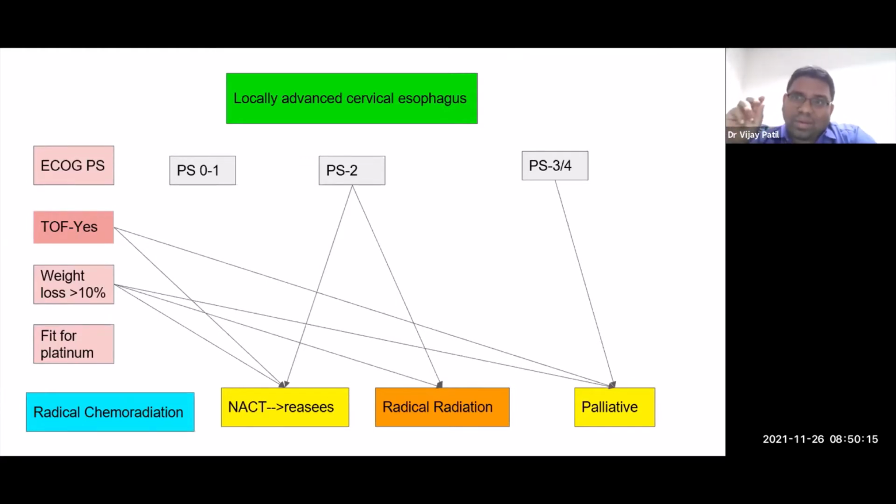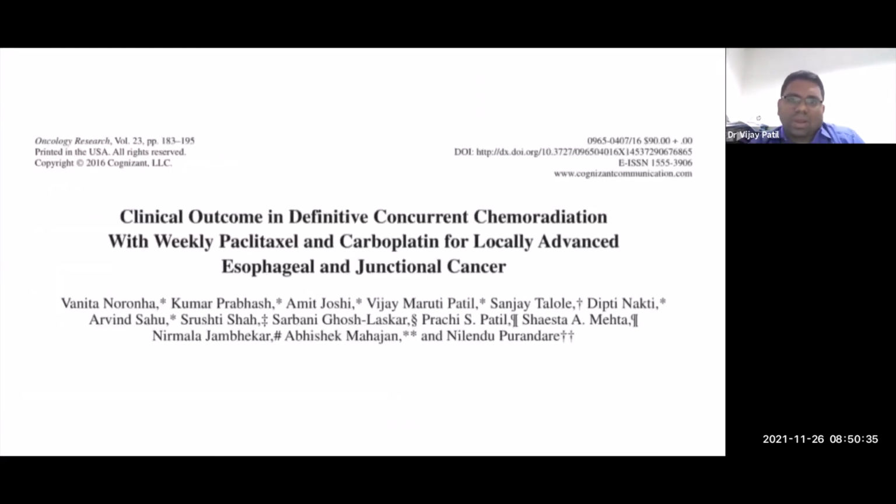The problem with TOF is that it's a tracheoesophageal fistula. If you do radical chemoradiation, the fistula will grow inside and the patient may die because of aspiration itself. So this is a practical thing. If the patient is fit, radical chemoradiation. If unfit, PS 2, TOF, weight loss, and you want to go curative, you may select NACT followed by reassessment.